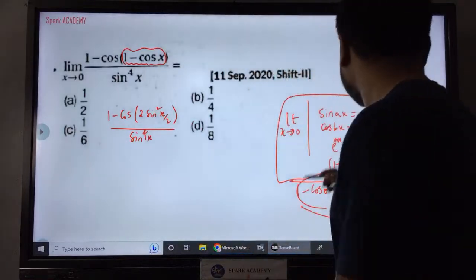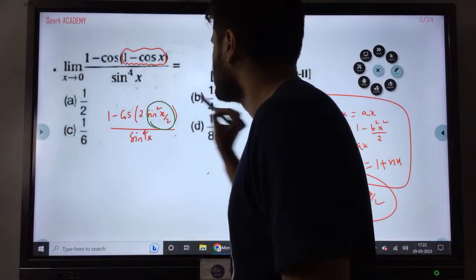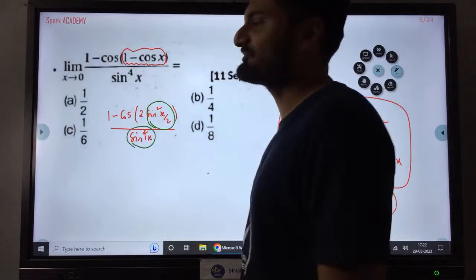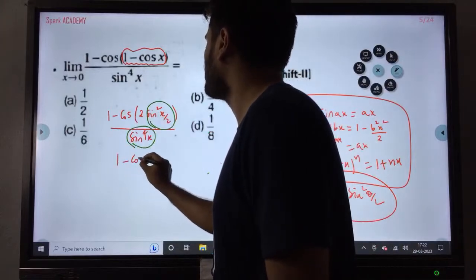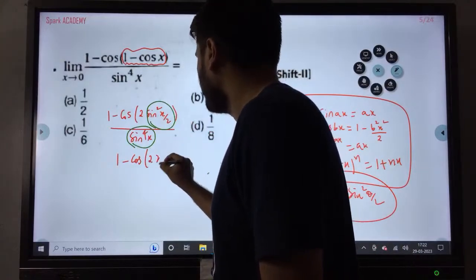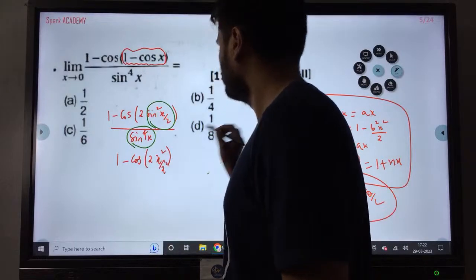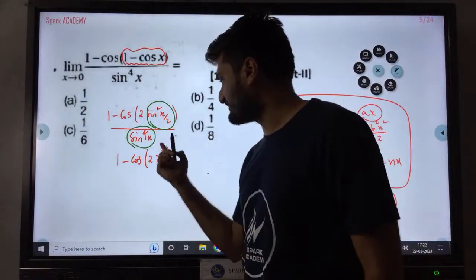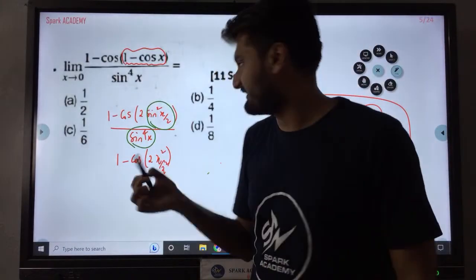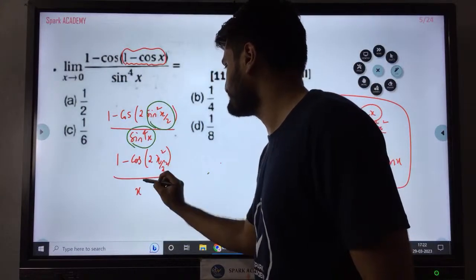Now we know how to do it because I know my shortcuts. Firstly, whenever you have sin x, I can write it as x only, right? So this will be 1 minus cos of 2 x square by 2 square, because if you have ax it will be x, but you have a whole square, so I have to square the inside part as well. This is sine power 4x, so x as it is, power 4.